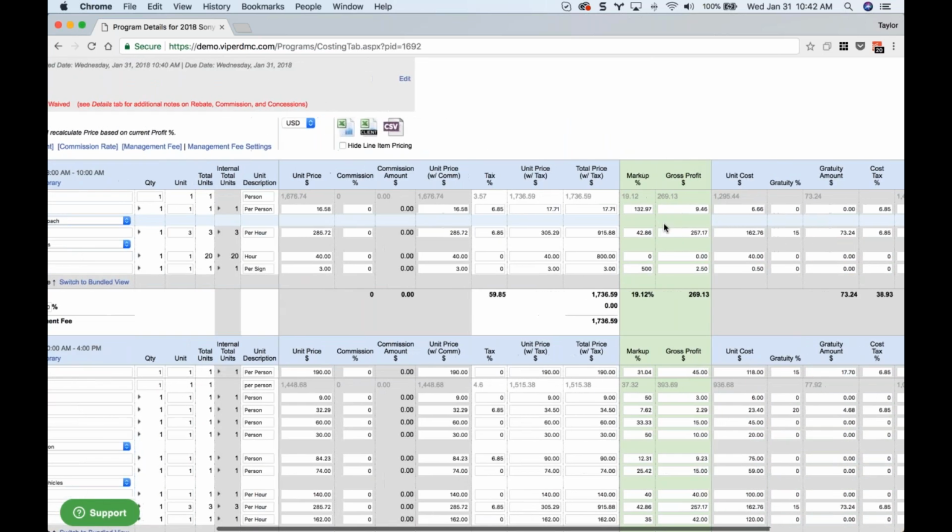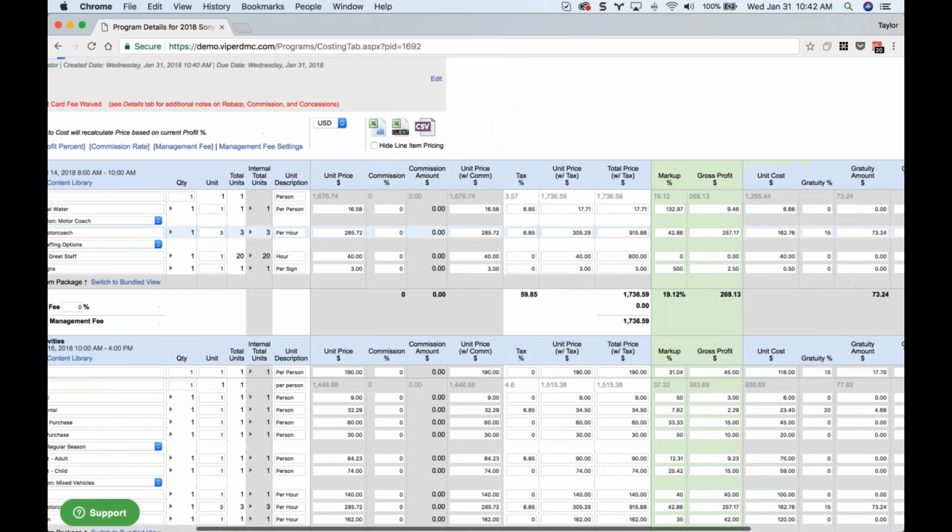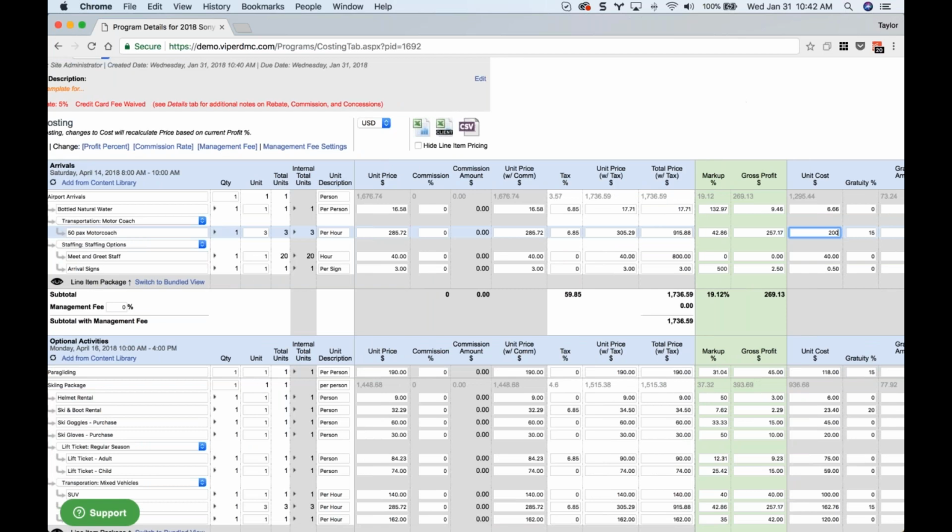So here, for instance, if I'm working, let's see, what's this item here? Bottled water. That's not a great one, but let's take the motor coach here. So if the motor coach price goes up, let's say you've contacted the vendor and they are actually going to be charging you $200 per hour here. We can increase that to 200, and it's going to lock my markup here, and it's going to increase my price. Okay, so because you want to typically maintain the same margins within your costing when you're in that sales mode, that's why Viper updates your price. When you put this program into operations mode, which is typically after you've contracted with the client, any changes to the cost will not change the price.